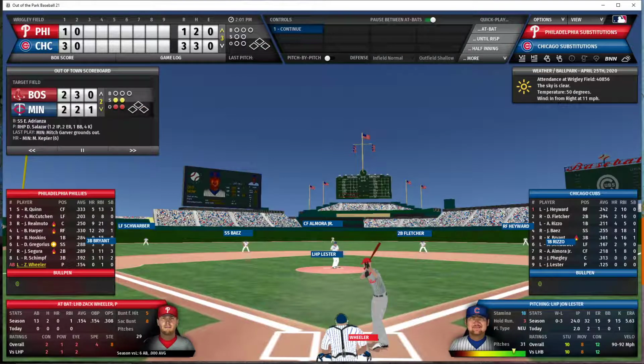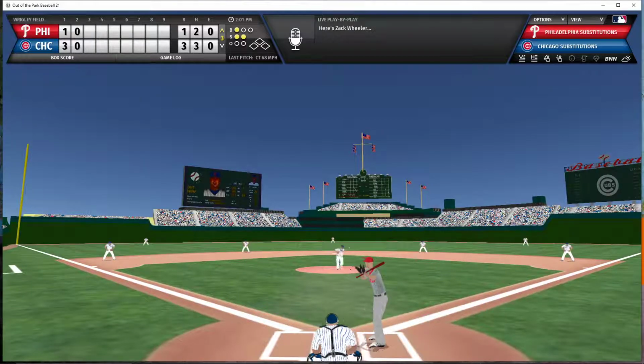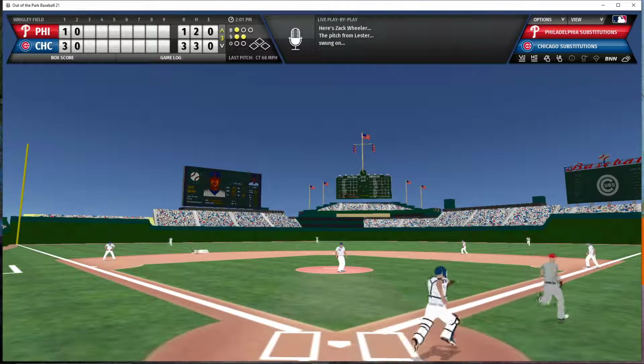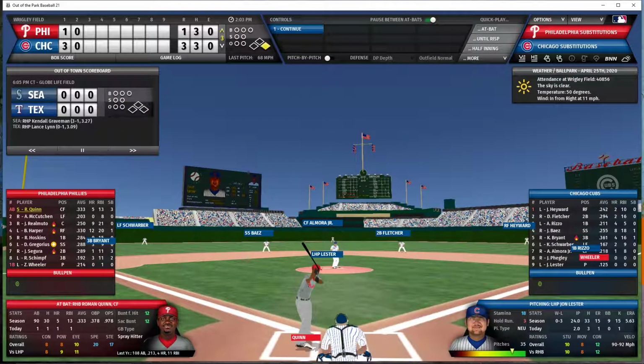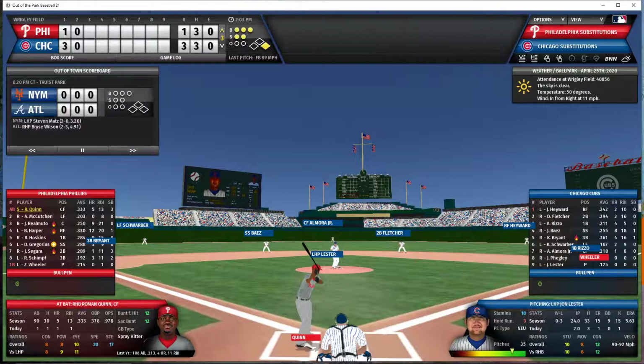3-1 Cubs. Lester will pitch to the opposing pitcher Wheeler with a 1-2 count. Little soft liner to short. It gets under the glove of Baez and into left field. Credit Wheeler with a nice piece of hitting. He gets it out in left field for the single. And now Quinn is the batter. Hit a home run his last time up. He'll be heading with nobody out, runner on 1st.